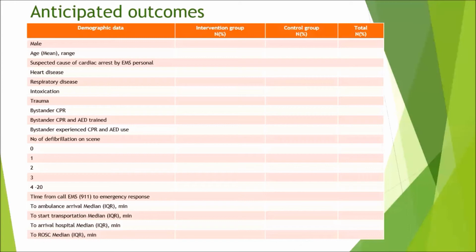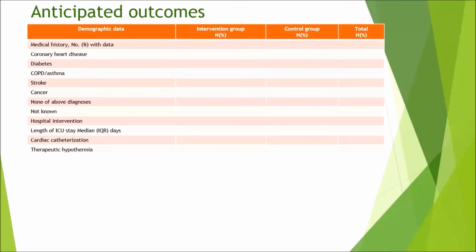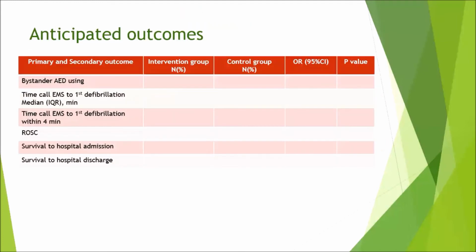The data consists of sex, age, cause of OHCA, bystander CPR, experience of the bystander, and number of defibrillations. The data will compare median time from the 911 call to the emergency response, such as ambulance arrival, transportation, the time of arrival at the hospital, or ROSC. The next table shows the continued part of the demographic data, which is the medical history of the OHCA patient and hospital intervention.